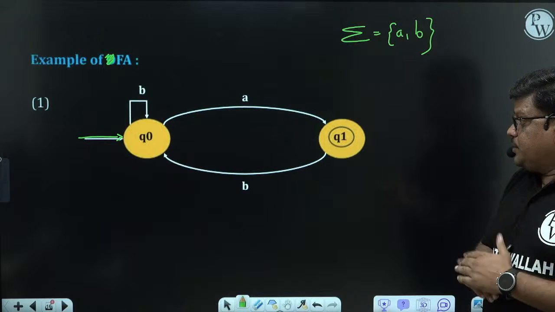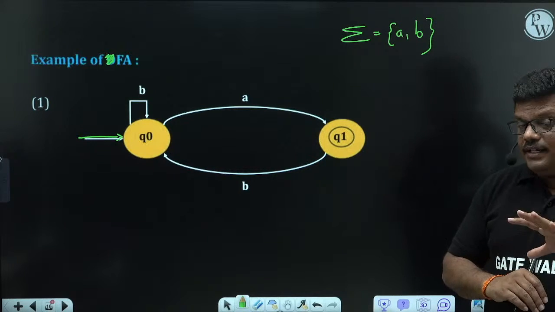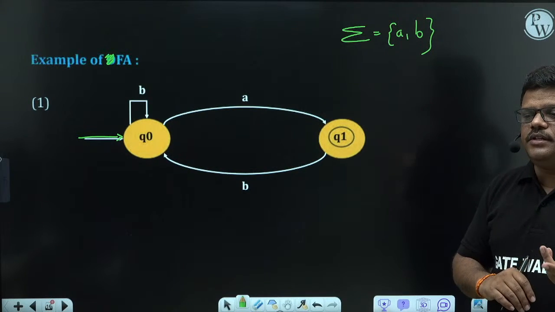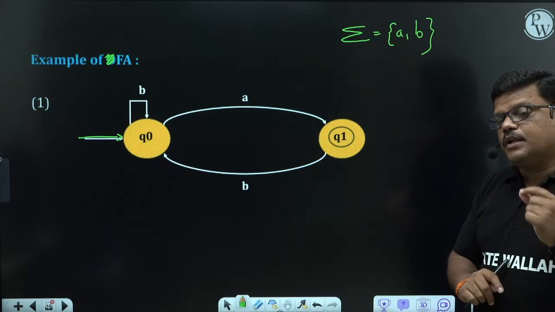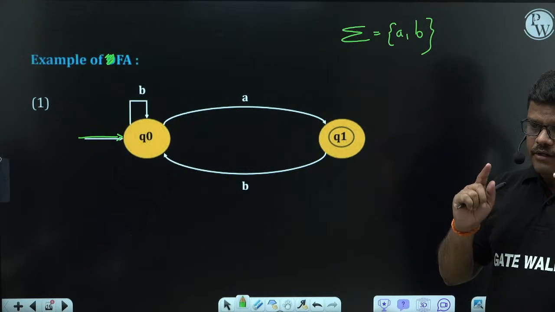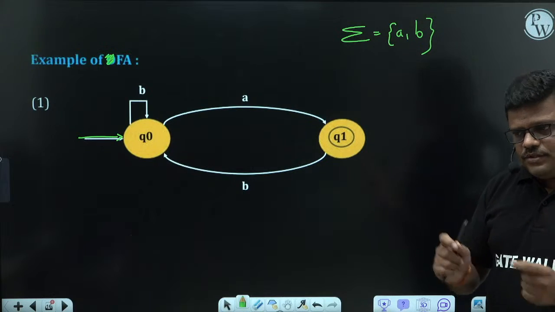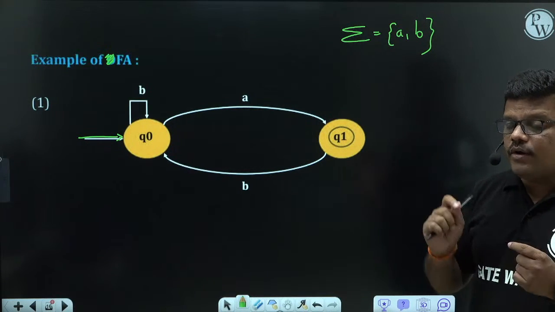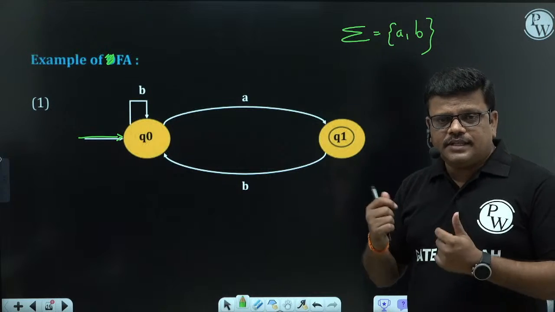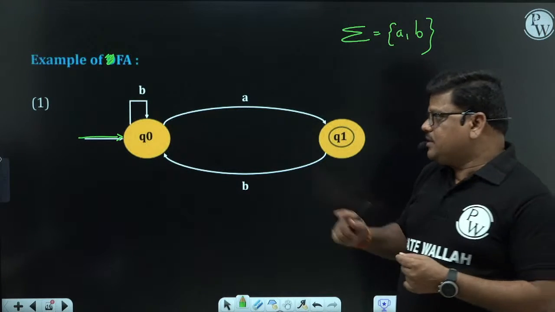Right, so this is the automata. To say it is a DFA, there are conditions. What are those conditions? On every state, on every symbol, edges exist, then DFA. That means from every state, on every symbol, a transition exists, then only DFA. Let us apply this definition on this automata.